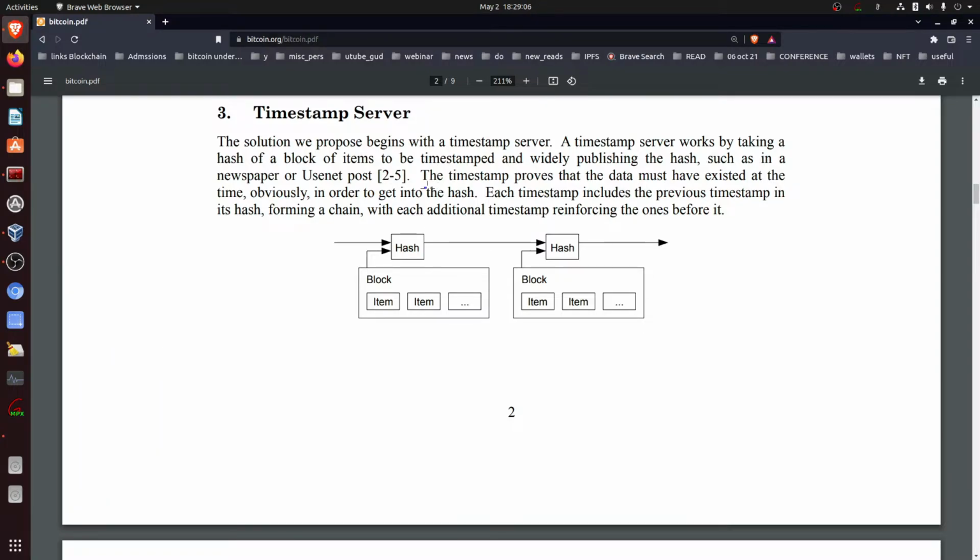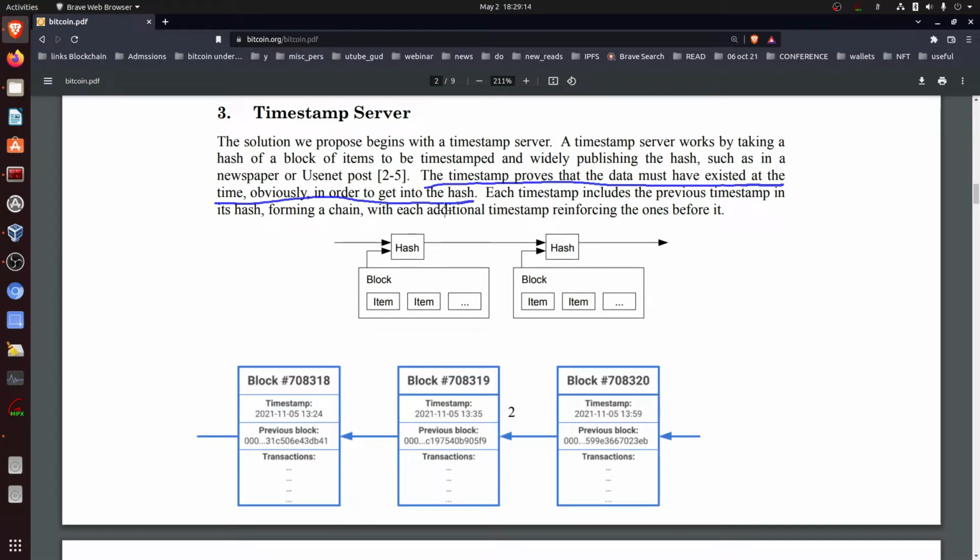Then further it reads, the timestamp proves that the data must have existed at the time, obviously, in order to get into the hash. So while each and every event is enabled with a timestamp, whenever you explore any transaction which has happened in the past 1 year, 2 years, 3 years, 4 years, a decade back, whatever transaction you see, you will see that a timestamp is enabled on that, and that timestamp is verifying that that particular event had taken place on so and so date, at so and so time, in minutes, hours, and seconds.